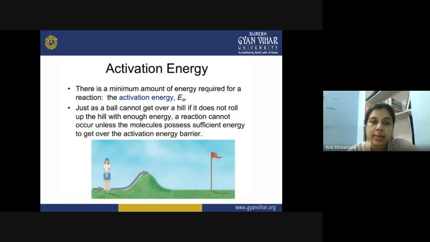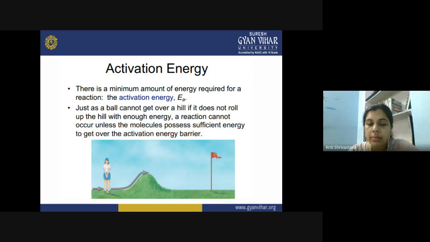with another concept very much related to chemical kinetics, that is the activation energy. As the name suggests, activation energy is the energy required for the activation. So, what needs to be activated? In a chemical reaction, when we talk about a chemical transformation, that is the conversion of reactant into product, the reactant molecules need to be activated.